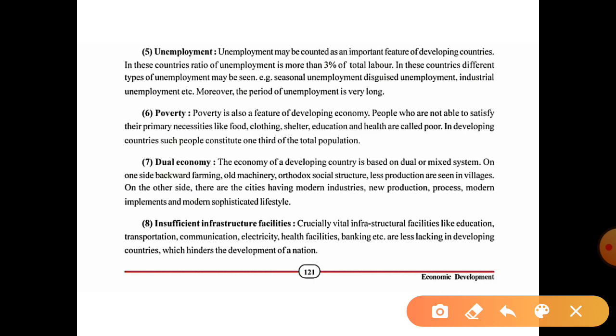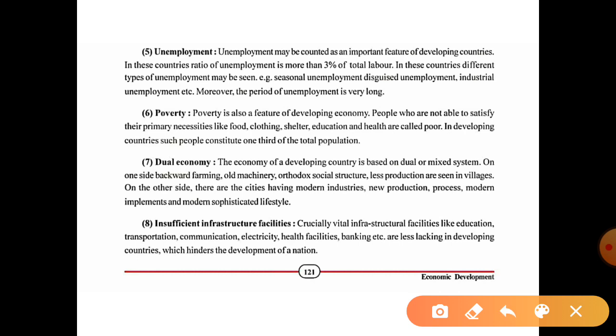Now the next one is insufficient infrastructure facility. Which means what? The crucial, vital infrastructure facilities like education, transportation, communication, electricity, health facility, banking, etc. are lacking in the developing countries, which hinders the development of a nation.